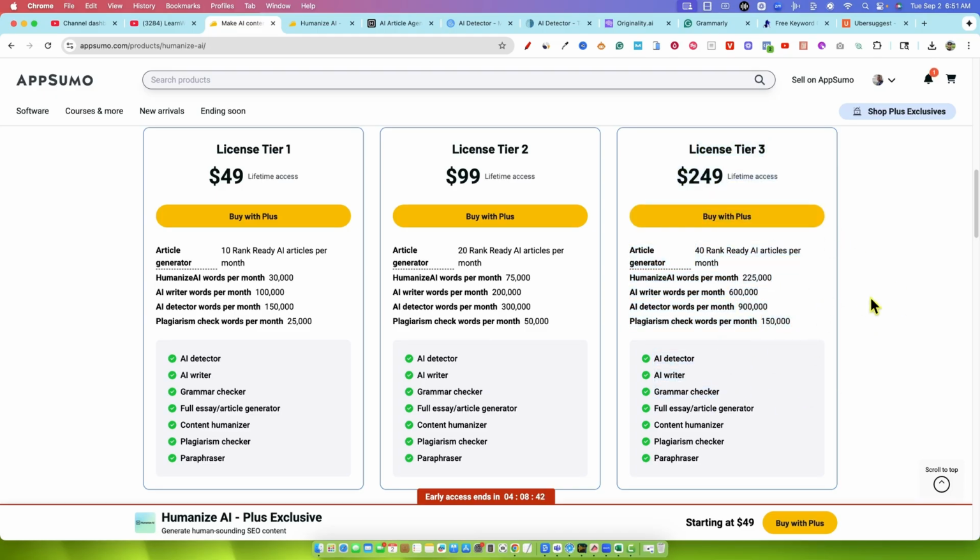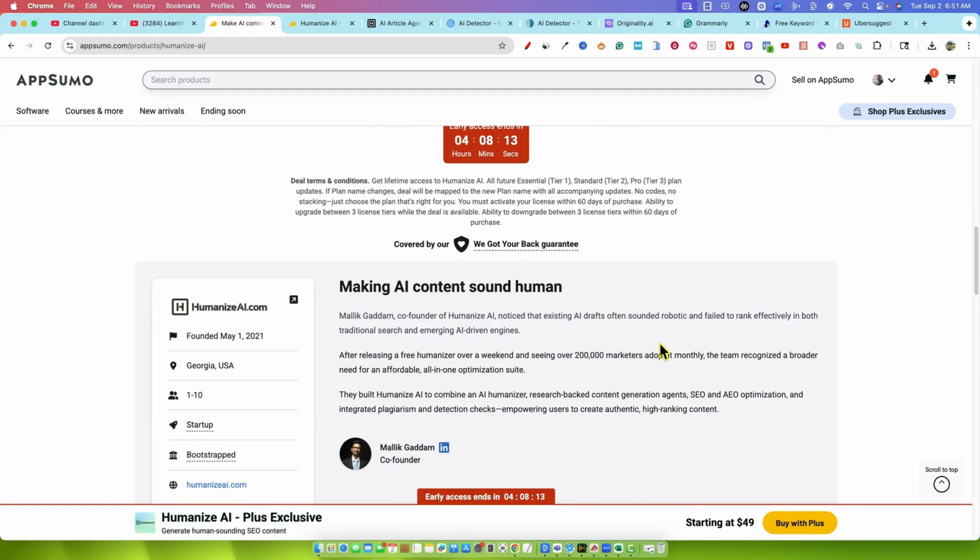I don't really like it, but essentially what you're seeing here is the humanizing of the AI words. You are way more than doubling humanized AI words. So that's really where the pricing comes in. You are doubling the articles you can produce, but the pricing more than doubled. But you are tripling, quadrupling the amount of other stats that you get to do down here. So just little things that my eyes notice.